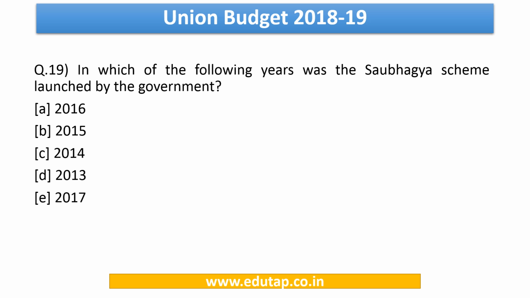Now let us have a look at the 19th one. It says, in which of the following years was the Saubhagya scheme launched by the government? The answer is pretty simple. The answer is 2017. Friends, kindly make sure that you are aware of the various features and targets of this particular scheme.